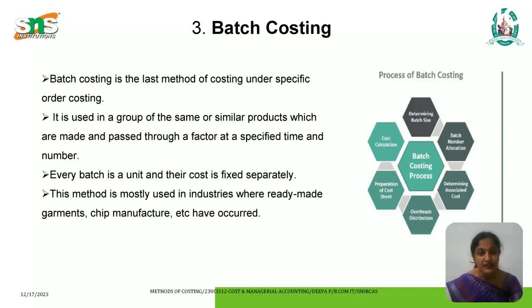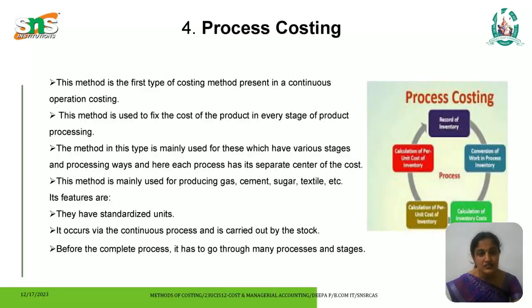The next costing is process costing. This method is the first type of costing method present in continuous operation costing. This method is used to fix the cost of the product at every stage of product processing. This type is mainly used for products which have various stages and processing ways, and here each process has its separate center of cost.